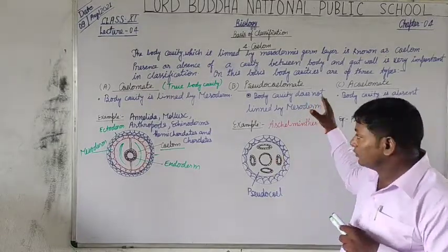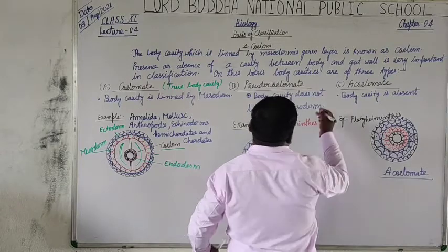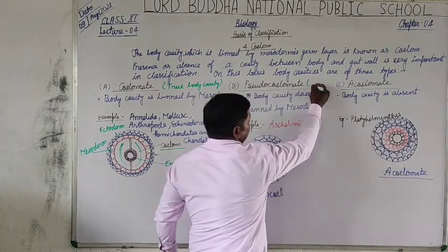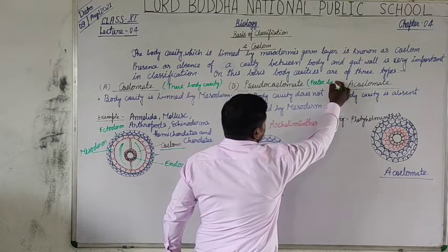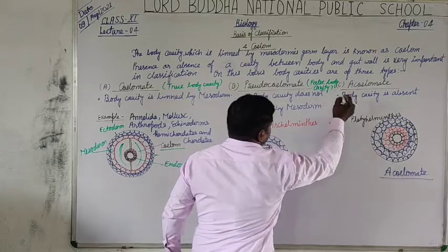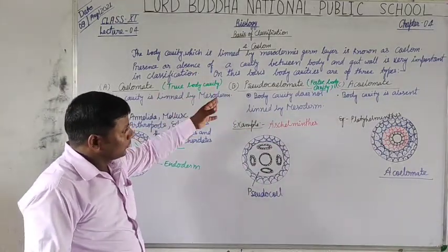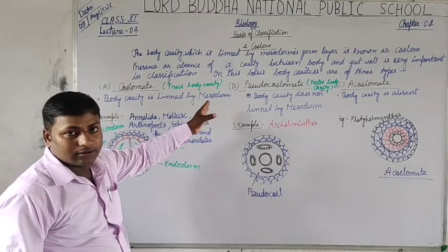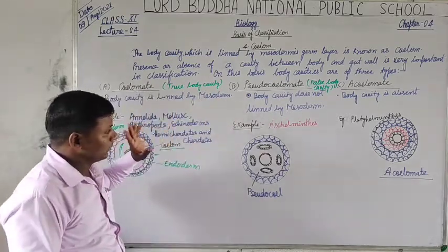That's why it includes the members that possess false body cavity. The members included in this type of classification possess false body cavity, hence called pseudocoelomate.